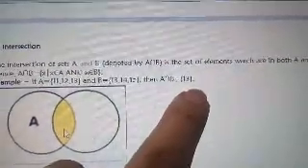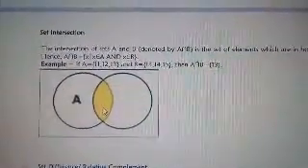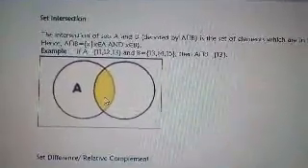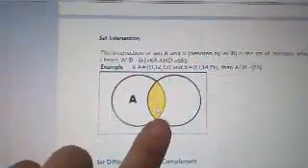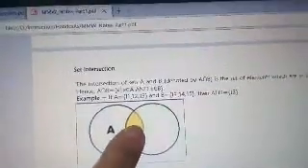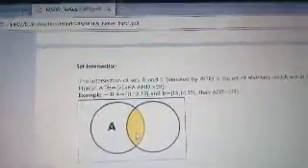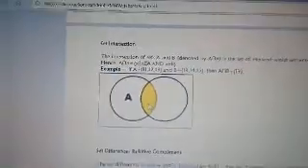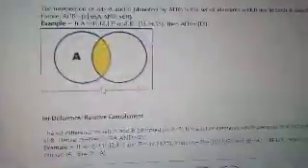So your A intersection B is 13, the element 13. If this is your A and this is your B, then in the Venn diagram representation you will write 13 in the middle, as the intersection is the common element of the two. So that is your set intersection.